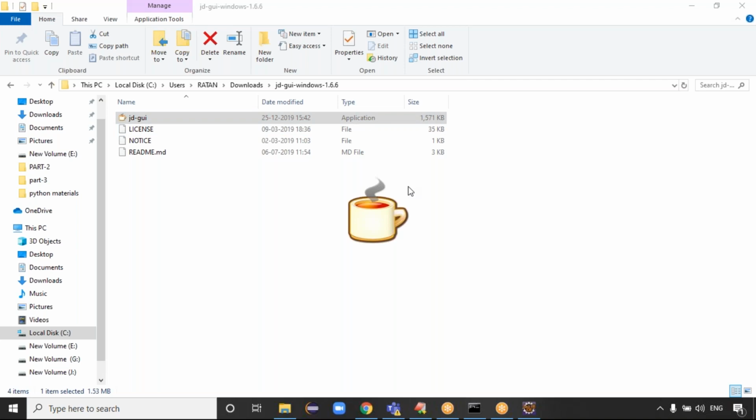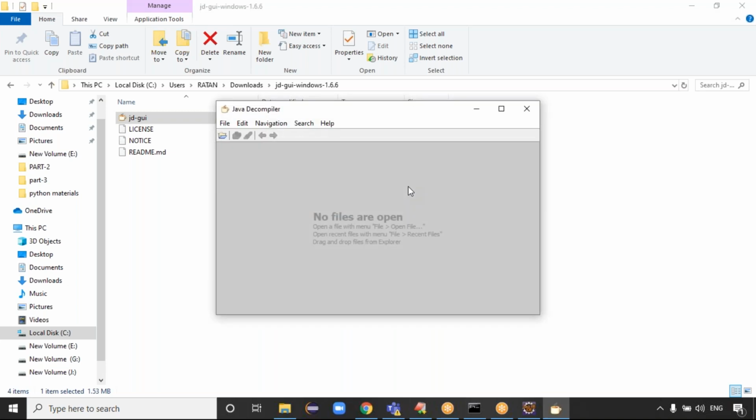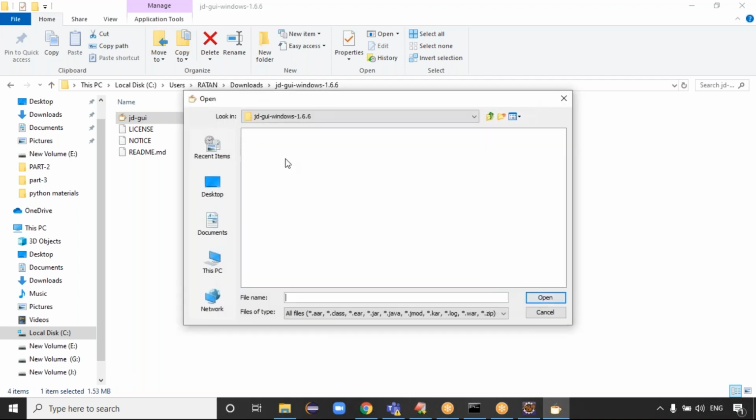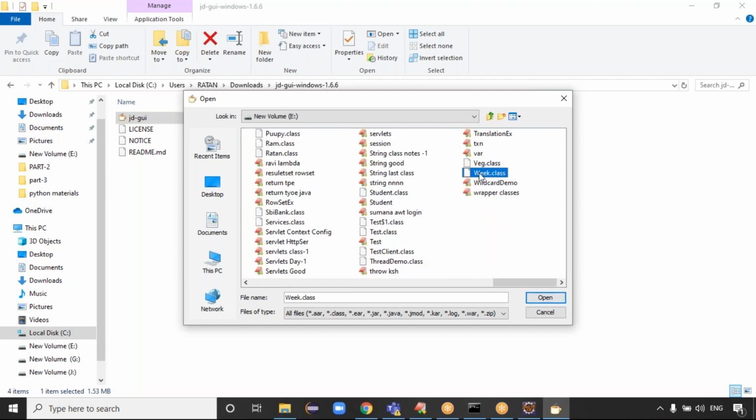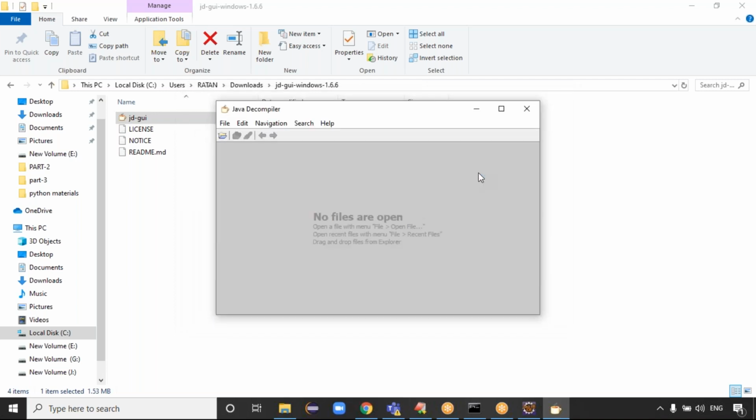So to open the .class file, guys: the enum just declares three constants, but I said internally too much code is generated. To show that internal code, I'm going for the Java decompiler. Go to the File menu, guys, click on Open File. In this PC, local disk E, the class file is what? Week.class file, right? Exactly. This is my Week.class file, guys. Just open this class.